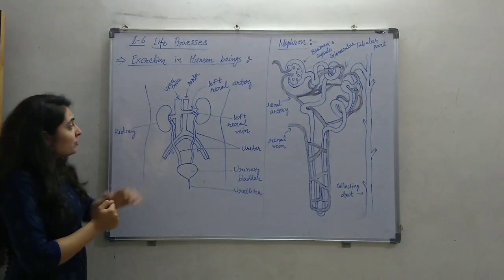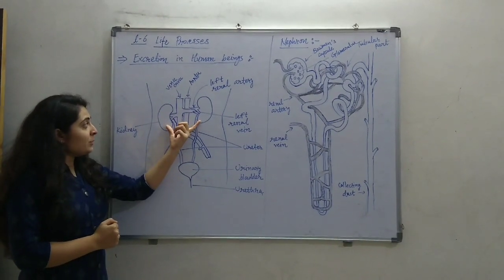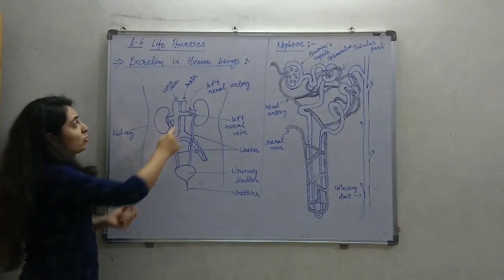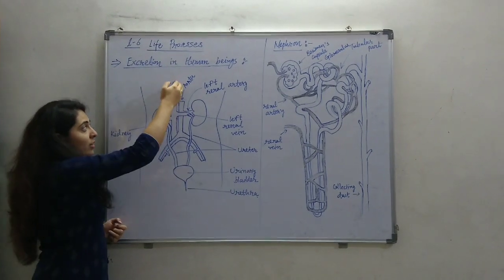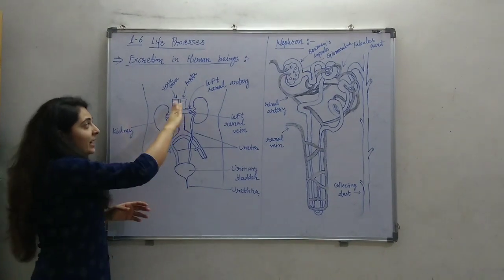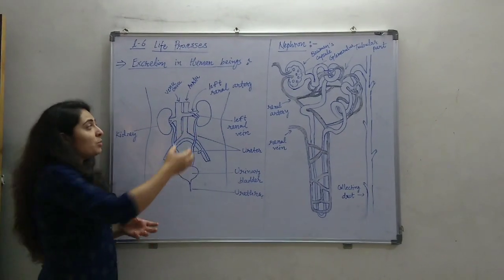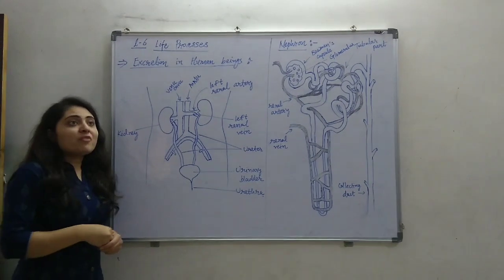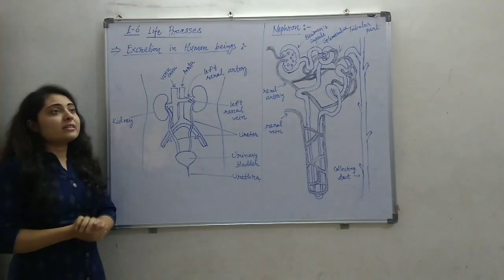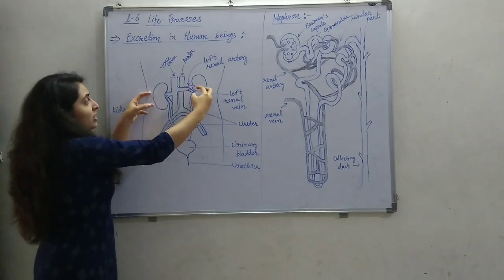The structure of the excretory system contains a pair of kidneys. In the kidney, the blood comes through the aorta and vena cava. The arteries carry the blood, which enters the kidney, and in the kidney the toxic materials are removed. There is purification of the blood, and then the purified blood leaves through the vein and goes to the vena cava.